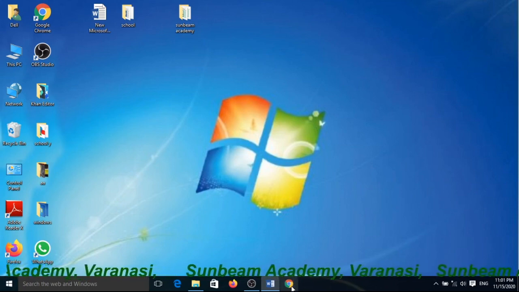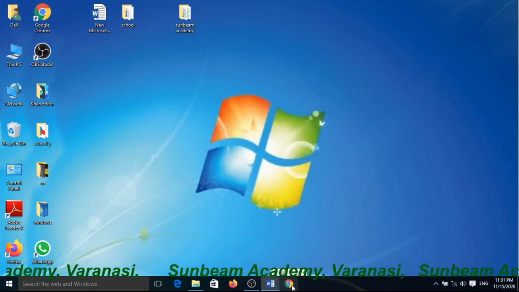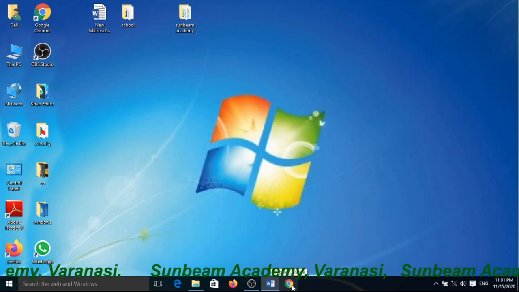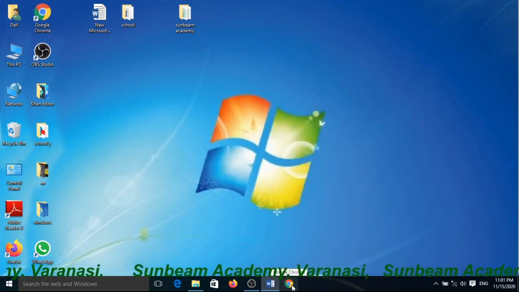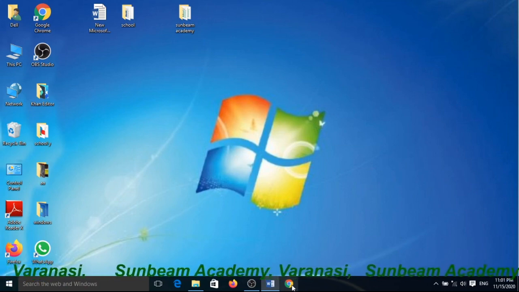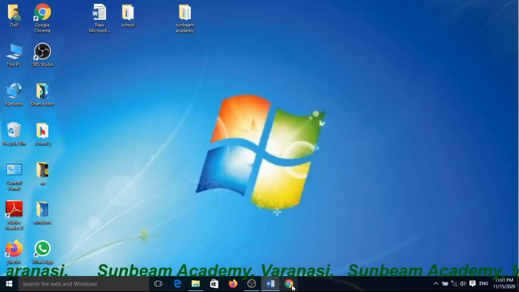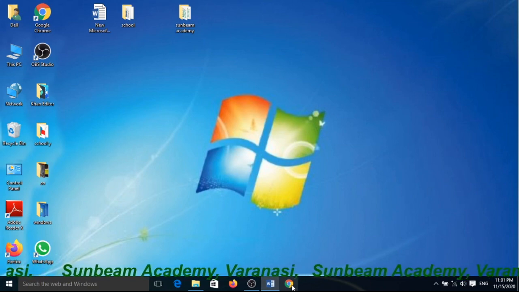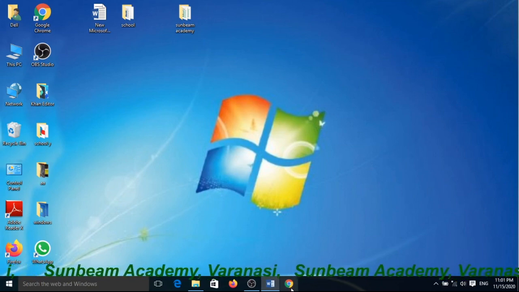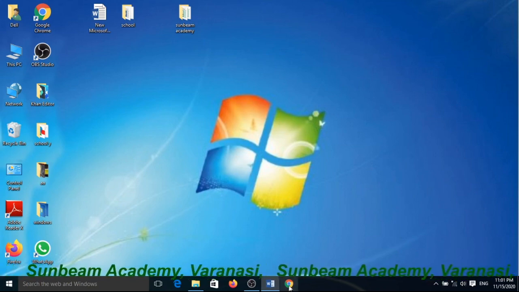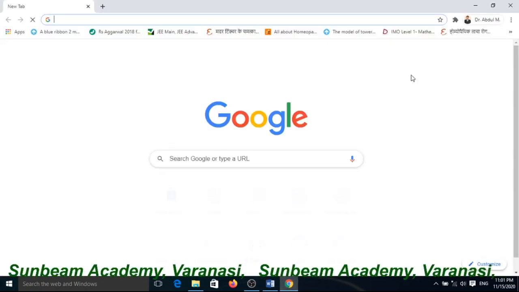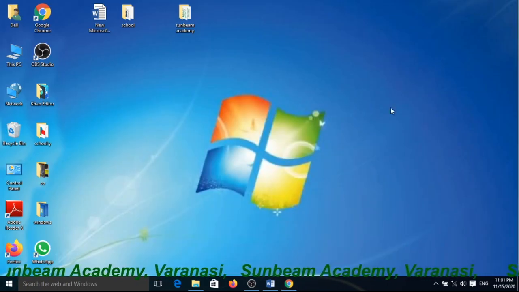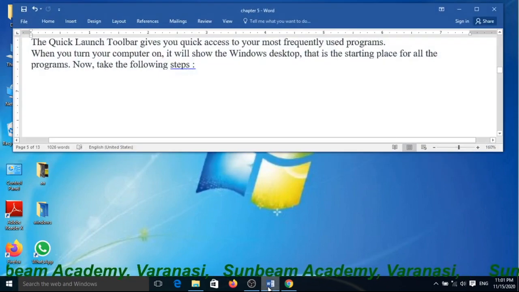Whenever you click here, that program appears on the taskbar. This lets you see which programs are running and easily switch between them. Suppose you want to click on this, it will open, and now click on this, it will open.